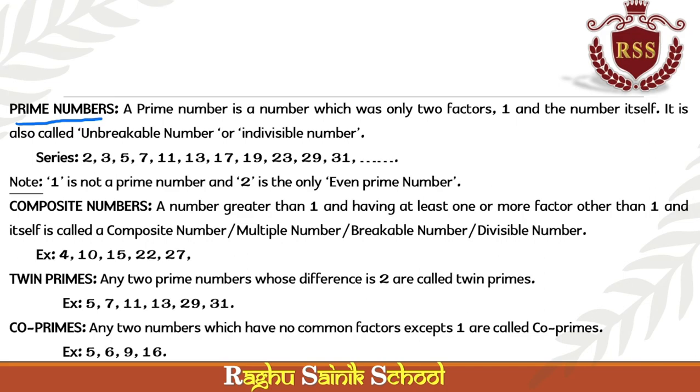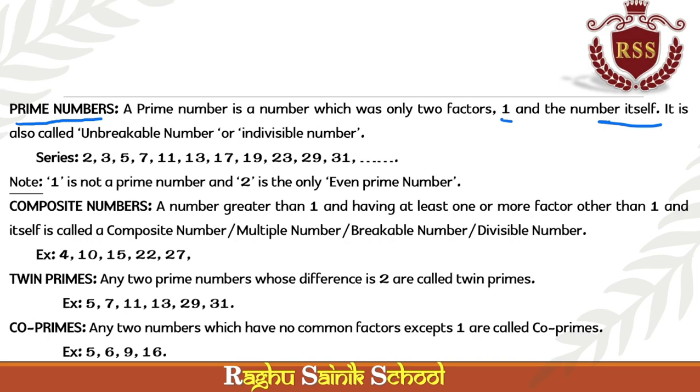A prime number has only two factors, 1 and the number itself. They are called unbreakable numbers or indivisible numbers. 1 and itself every number has, but prime numbers don't have any other factors.